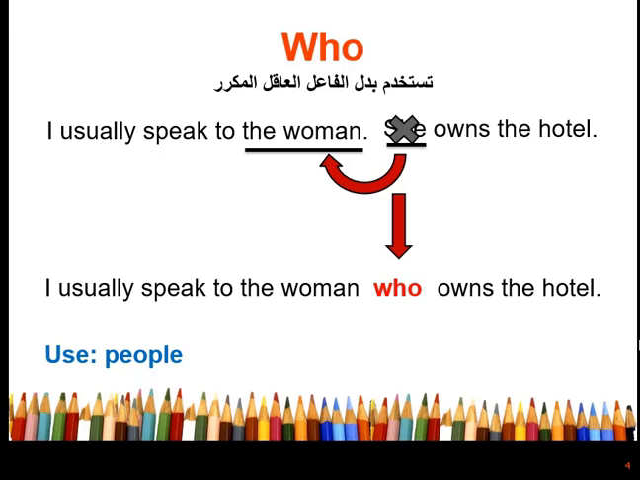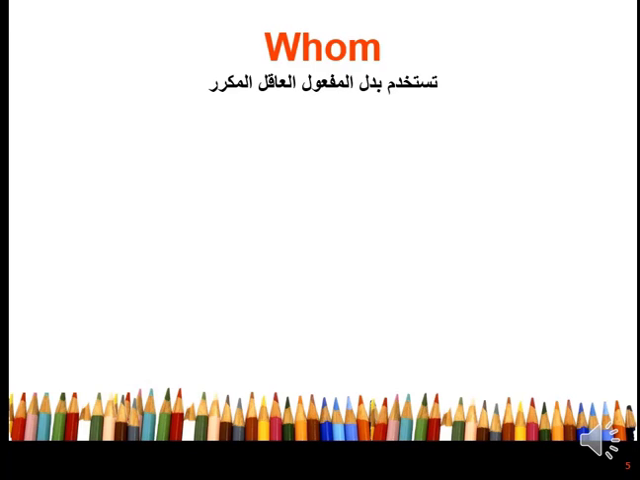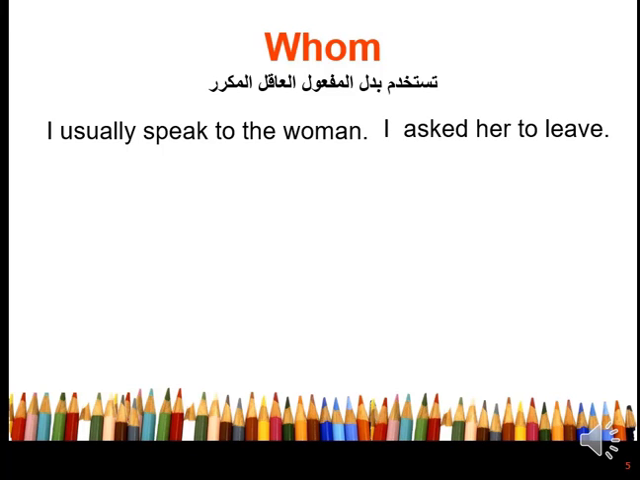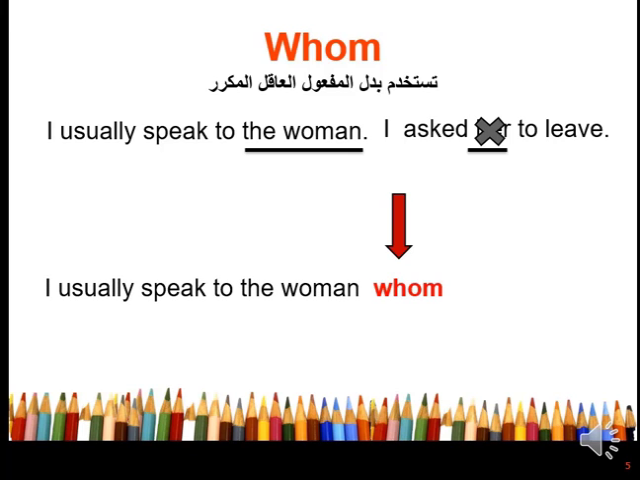Whom is used for people, but it is used for a repeated object, not a subject. I usually speak to the woman. I asked her to leave. Her is an object. It refers to the woman. Her is omitted and we use whom instead. We omit the object pronoun her and use whom instead. I usually speak to the woman whom I asked to leave.